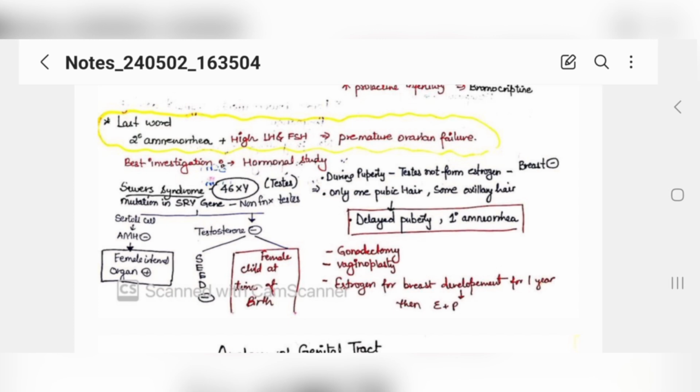And the seminal vesicles, epididymis, vas deferens and ejaculatory duct, all these will not be formed. So the patient's karyotype would be male, but the internal organs and external genitalia would be those of a female child. In this case, we would remove the gonads, vaginoplasty would be done, and estrogen would be given for breast development.